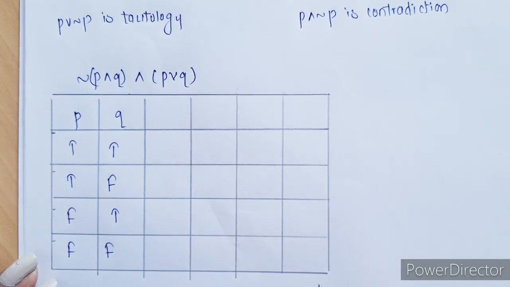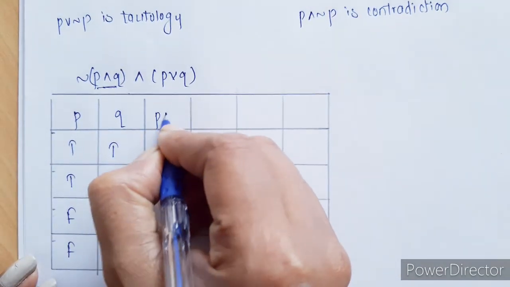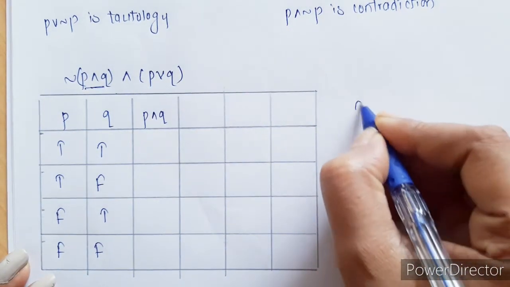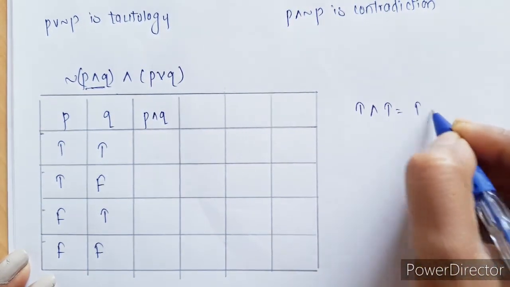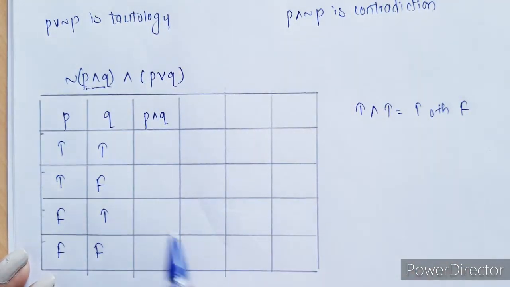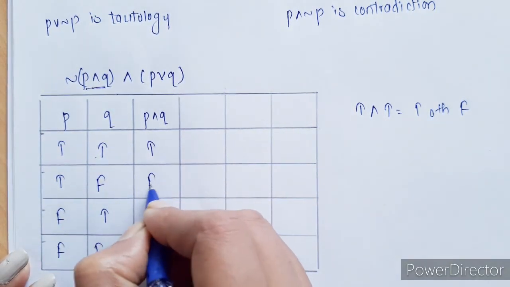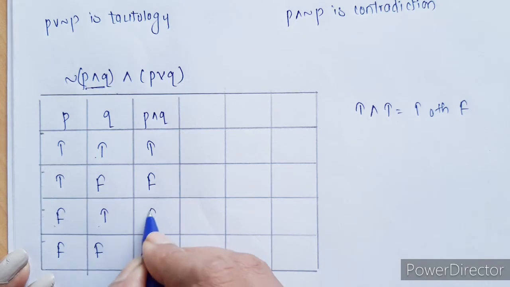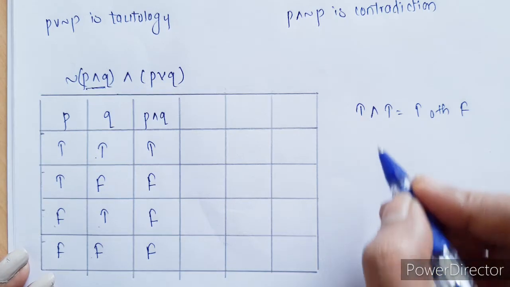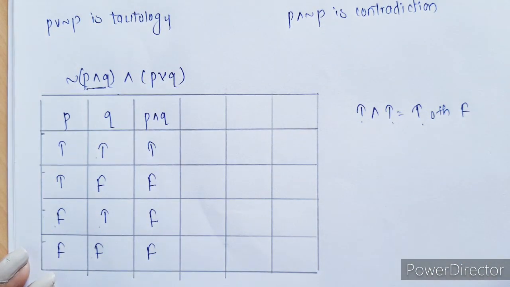Now always start with the bracket. So I am starting with the first bracket, in which we have to find P and Q. In case of and, true and true is true, otherwise for all other cases it is false. So true and true will be true, true and false is false, false and true is false, false and false is again false.